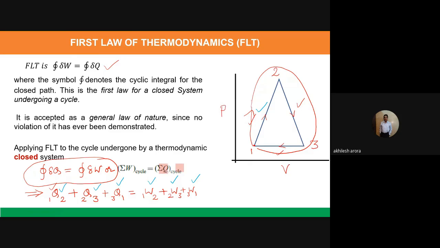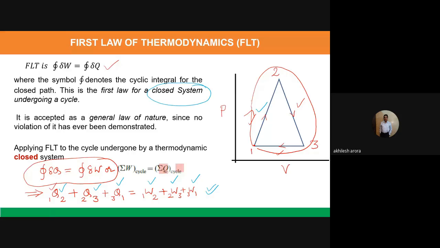So basically, this is the first law of thermodynamics when we are taking the whole cycle, but now we are writing it for each of the processes, so that when I write each term for each process, the initial state and the final state are the same. So it's a closed cycle actually. It's not only a closed cycle, it's also a closed system. We are writing it for the closed system also.